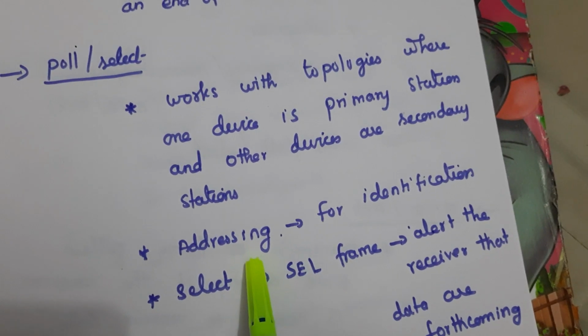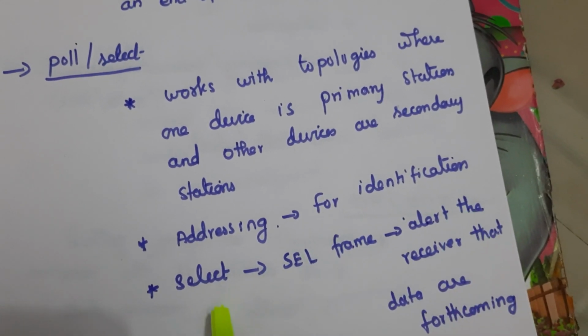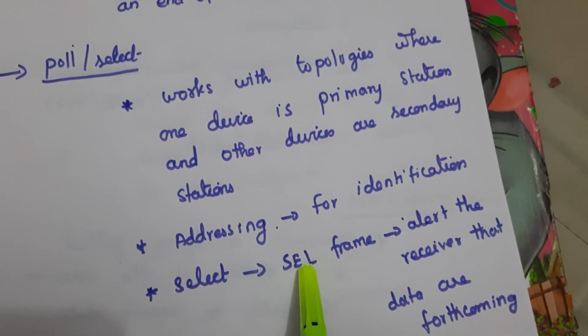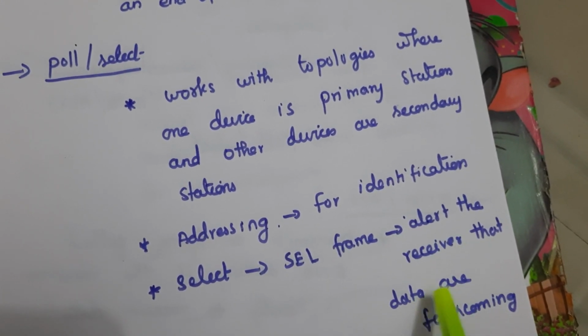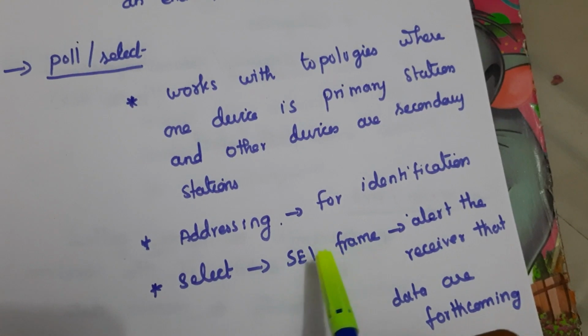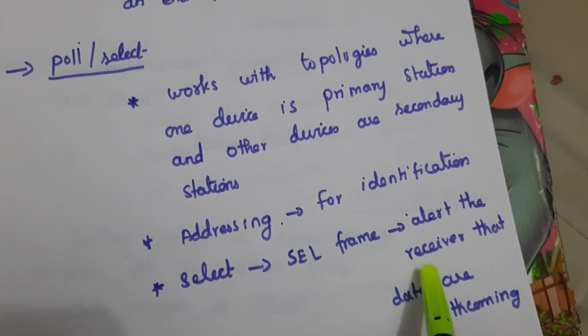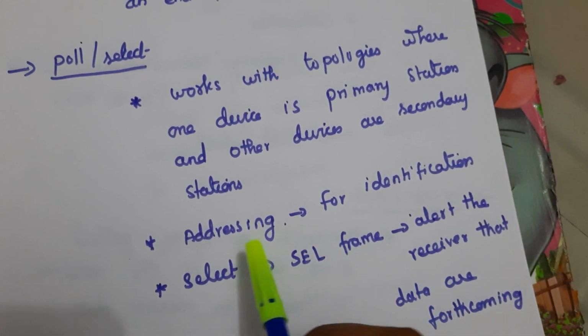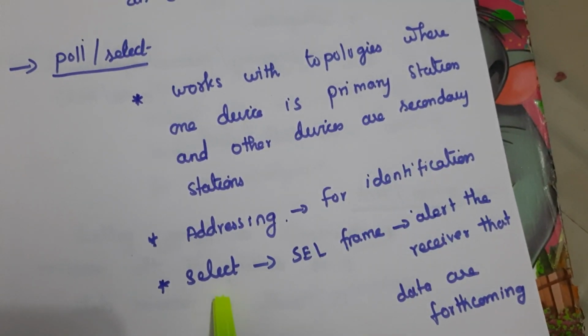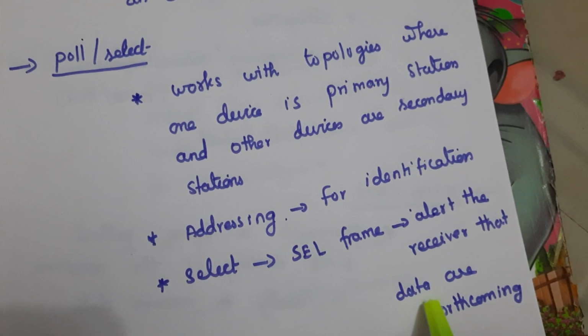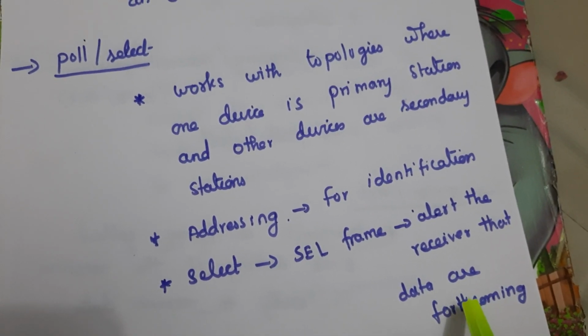So addressing is used for identification, and the select SEL frame alerts the receiver that the data are forthcoming.